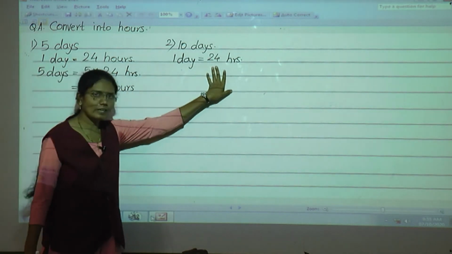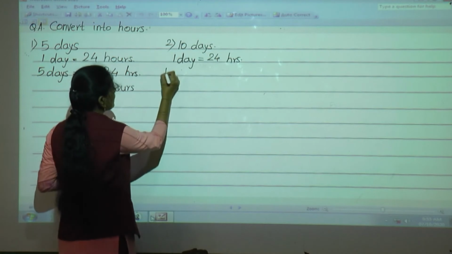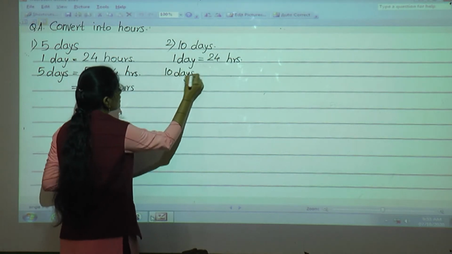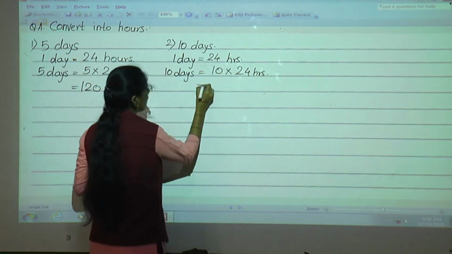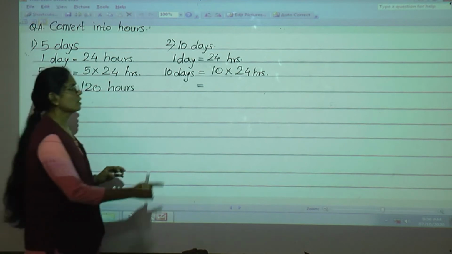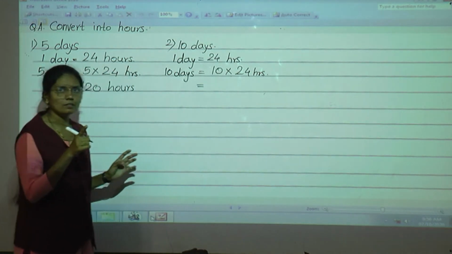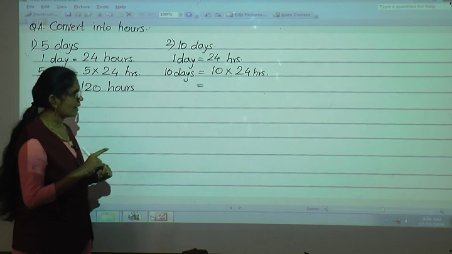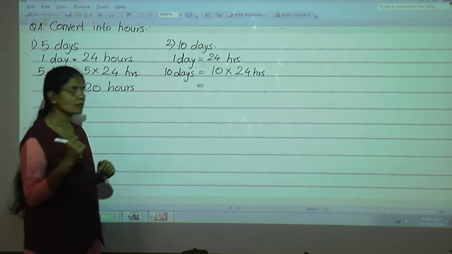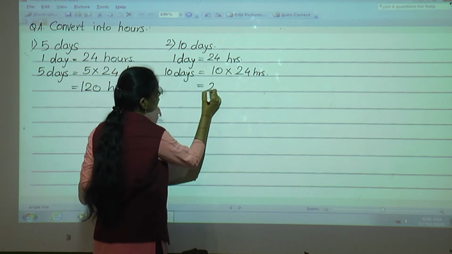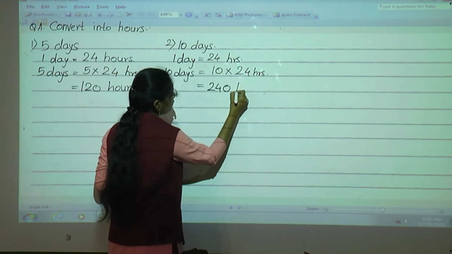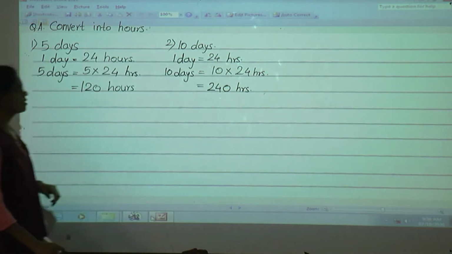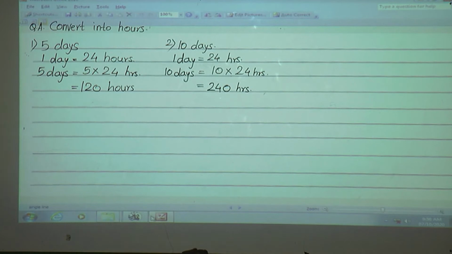If 1 day is equal to 24 hours, then 10 days is equal to what? 10 into 24. Very easy. In the multiplication lesson you have learned how to multiply by 10, 100, 1000. 24 into 1, 24, and just you have to give 1 0. So 10 into 24, 240 hours. So 10 days is equal to 240 hours. Understood? Okay.